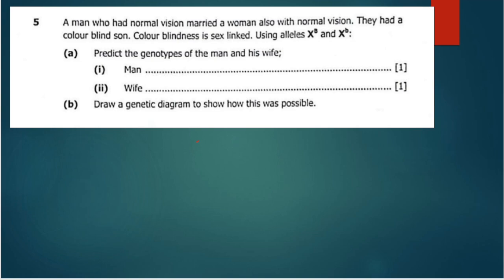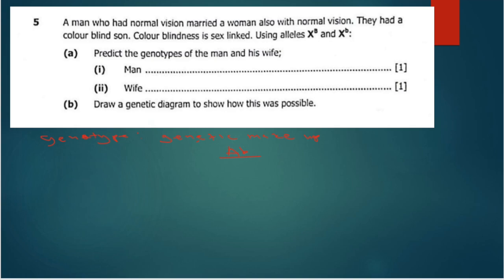So to start with, let me try to explain what genotype is. Genotype is defined as the genetic makeup, or you can say the internal appearance of a living organism. That is what genotype is all about. Now, one thing that you need to know is that genotype is represented by alleles, and alleles go in pairs. So if you have A, you need to have another letter. Let's say you have A and B. This represents the pair of alleles. That is one thing that you need to understand here.